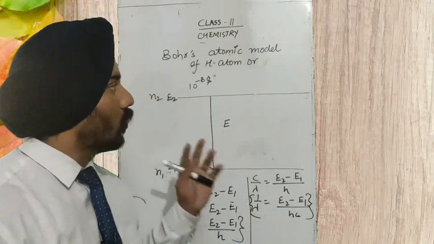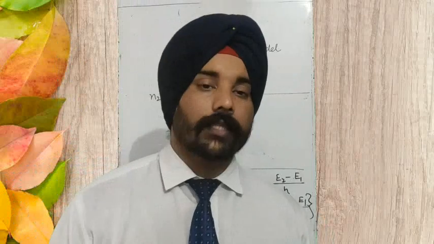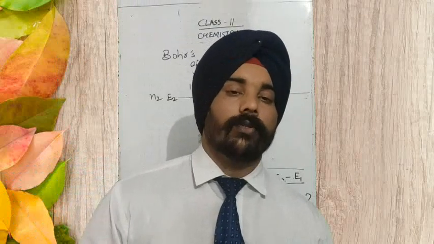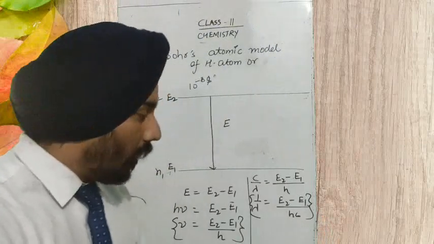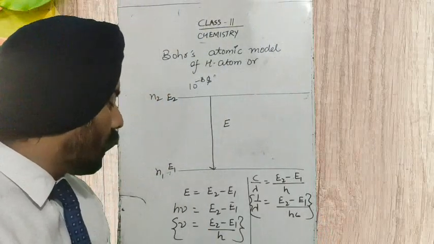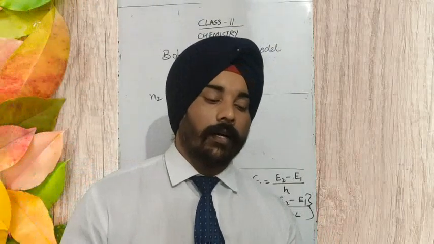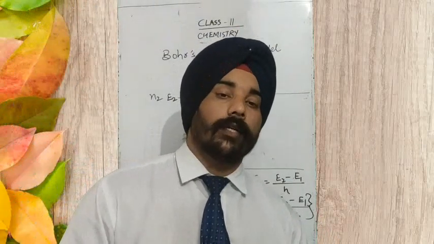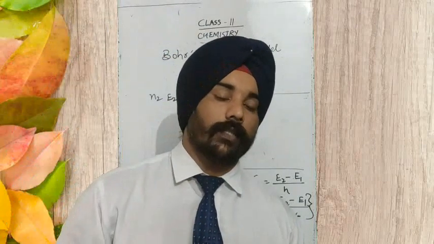So this was Bohr's postulate that he has given, and he has given the quantitative idea also to calculate the energy of the shells, the radius of the shells, and even we were able to calculate how much energy is going to be released when the transition of an electron takes place from a higher state of energy to a lower state of energy.